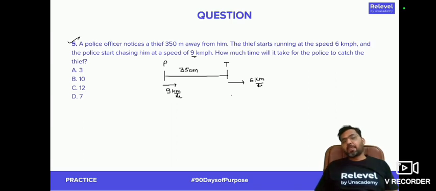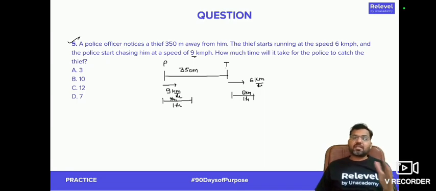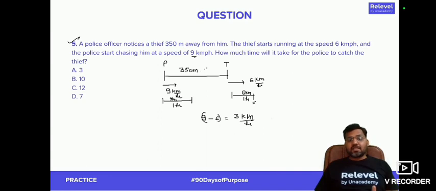You see that the thief is going to travel a distance of 6 kilometers in 1 hour and the police will be covering a distance of 9 kilometers in 1 hour. The distance between thief and police will get reduced at a speed of 9 minus 6, so at 3 km per hour. Right. Now the distance that needs to be reduced is 350 meter.